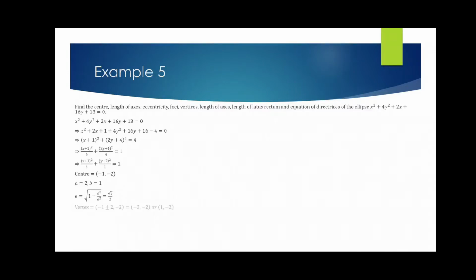And from there the vertex will be h plus minus a comma k, so just follow that. Then foci, that will be h plus minus ae comma k, and equation of directrix, x equals h plus minus a by e, so a by e, that is 2 in this case.